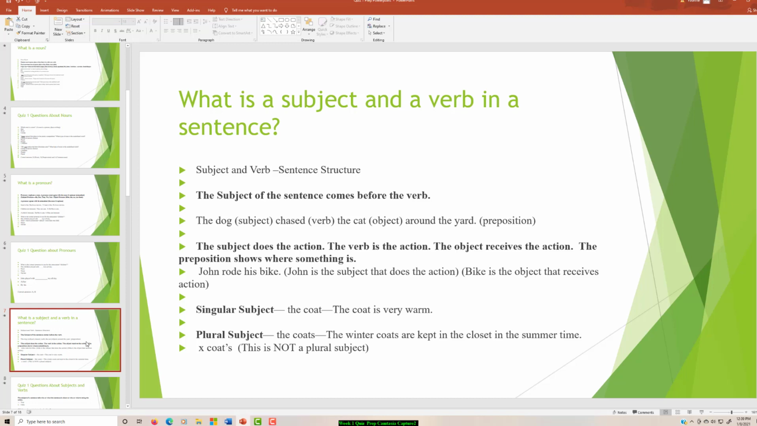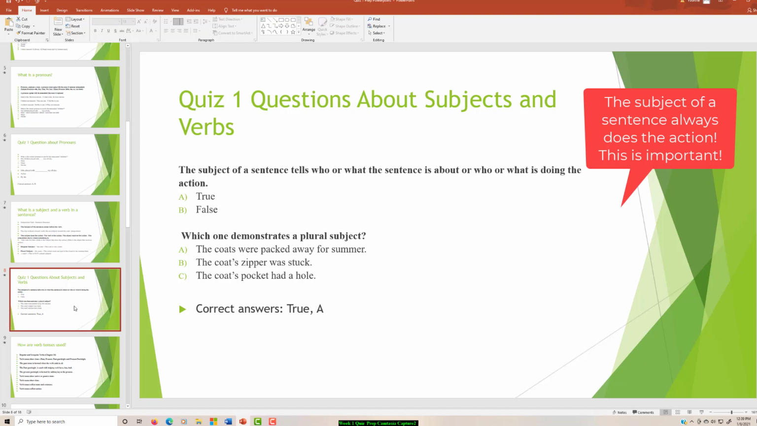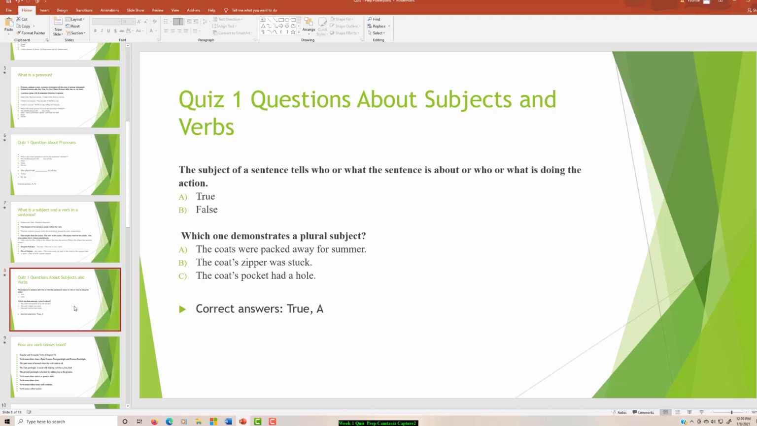John is the subject that does the action. Ride is the action. Bike is the object that receives the action. Singular subject, the coat. The coat is very warm. Plural subject, the coats. When you have an apostrophe S, this is not a plural subject. The subject of a sentence tells who or what the sentence is about, or who or what is doing the action. True or false?